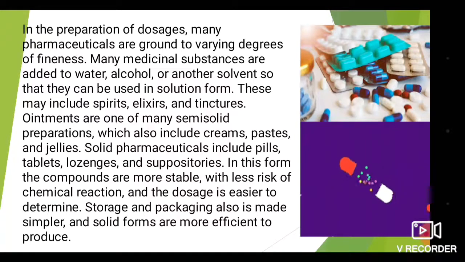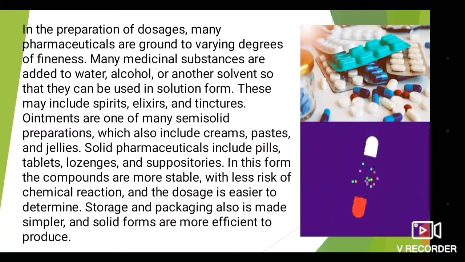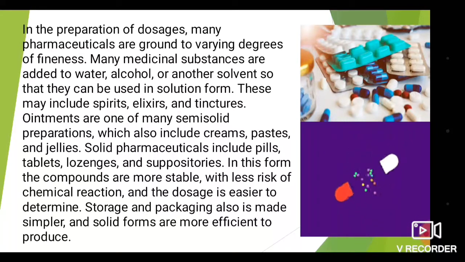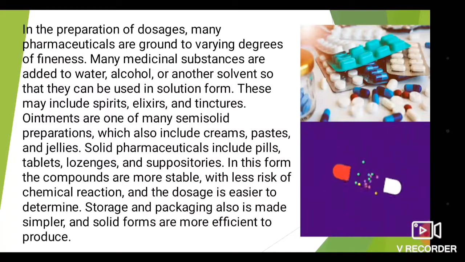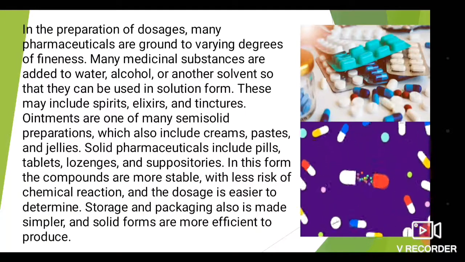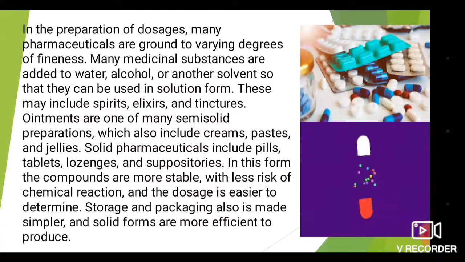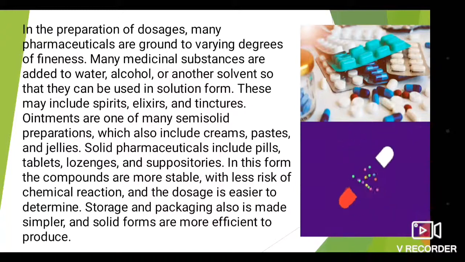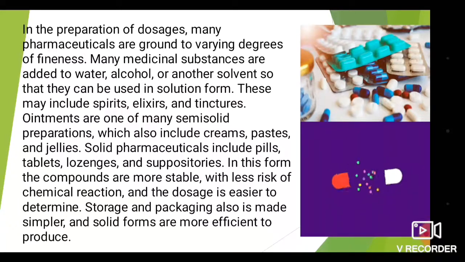Solid pharmaceuticals include pills, tablets, lozenges, and suppositories. In this form, the compounds are more stable, with less risk of chemical reaction, and the dosage is easier to determine. Storage and packaging are also made simpler, and solid forms are more efficient to produce. So these are the drug development and drug processing steps.